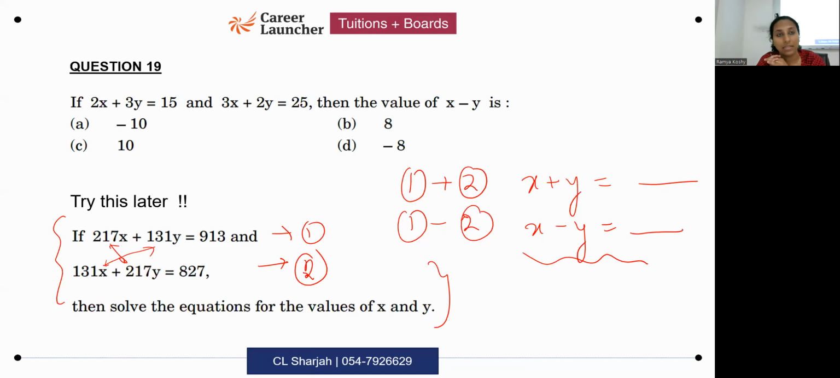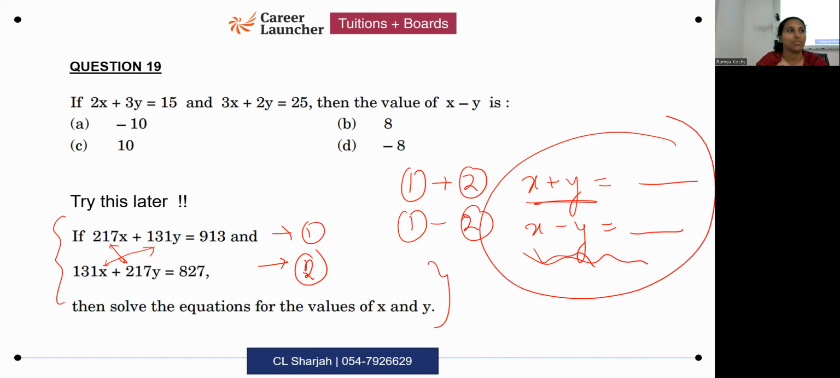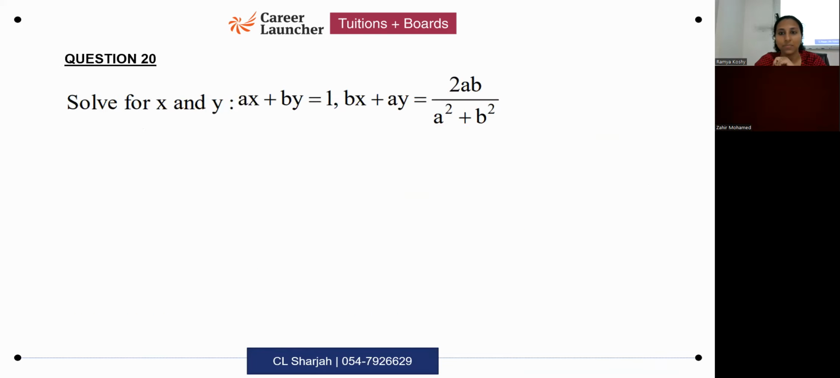So remember this pattern. If the coefficients get interchanged, add both the equations, form a new equation. From that equation, get the value of x plus y. Subtract both the equations, you'll get another equation. From that, you find out x minus y. Now you get a very simple question. Solving this is very simple. x plus y equals something, x minus y equals something. You just have to add both, you will get x value. Then substitute, you will get y value. So you can try solving this. We'll try this now together.